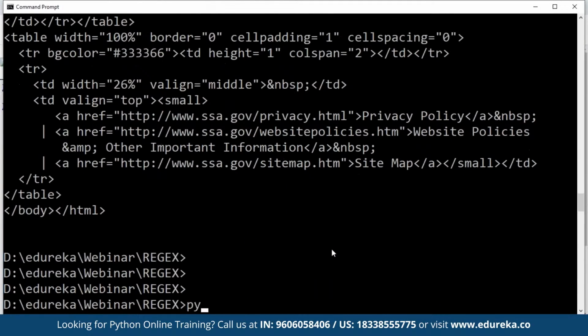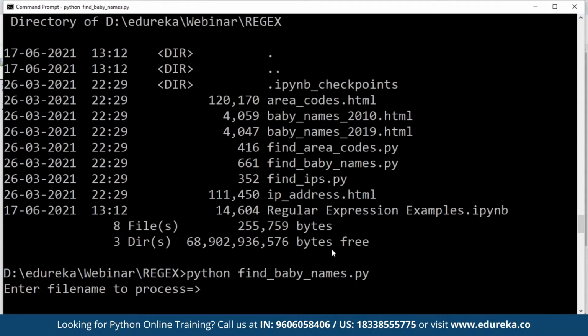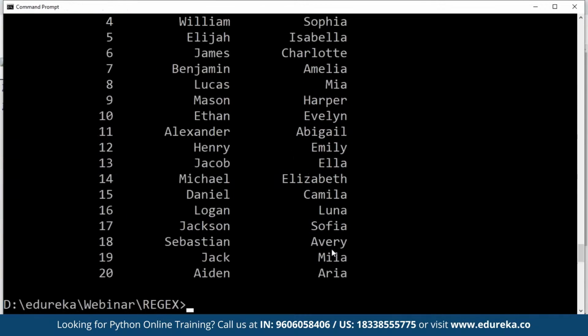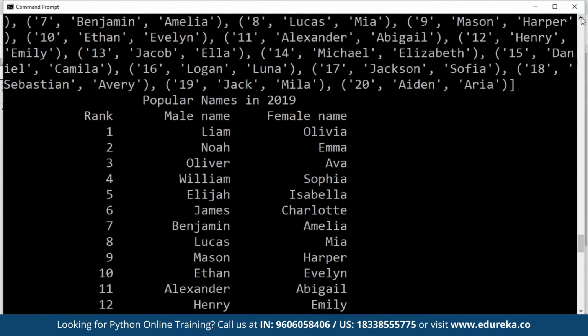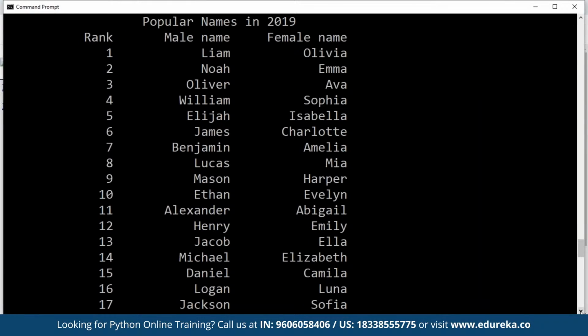Okay, so this is my program where I say find baby names dot py. Then when I run it, it asks me what file name you want me to process. So I said baby names 2019.html, and that's it. So you see, it generated a nice report for me based on the data I have pulled. Popular names, male, these are all I fetched using regular expression, and it is able to give me the same thing that the HTML is showing me.